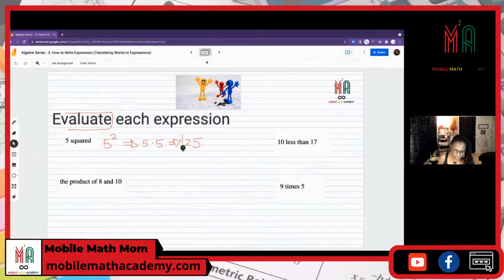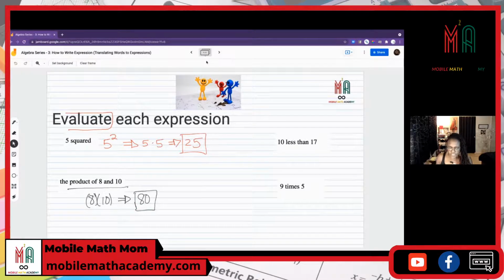Okay? That's what we're asked to do. We're asked to evaluate. All right? The next one at the bottom says the product of 8 and 10. Well, product is the answer of a multiplication problem. So I have 8 times 10, and 8 times 10 is 80. So your final answer would be 80.